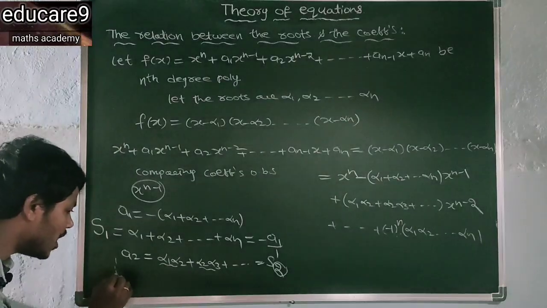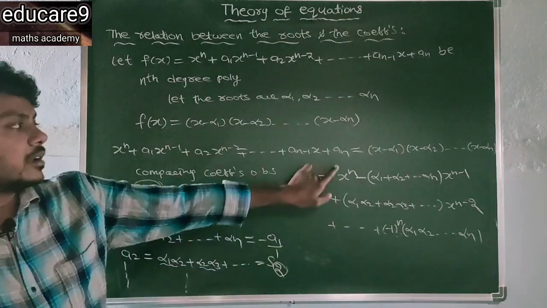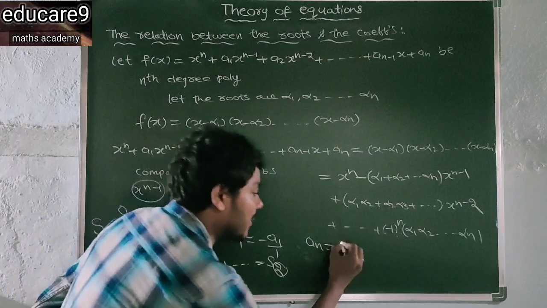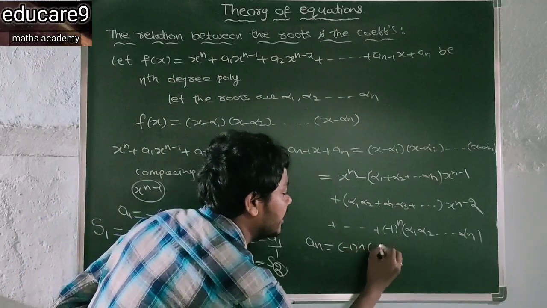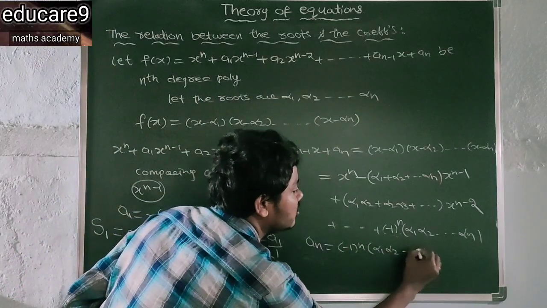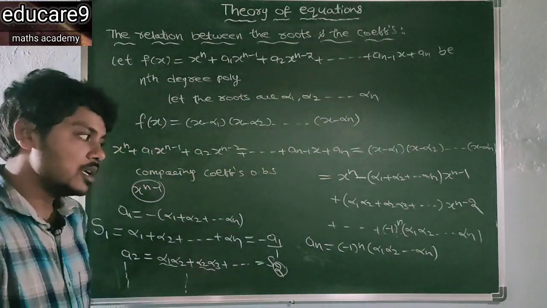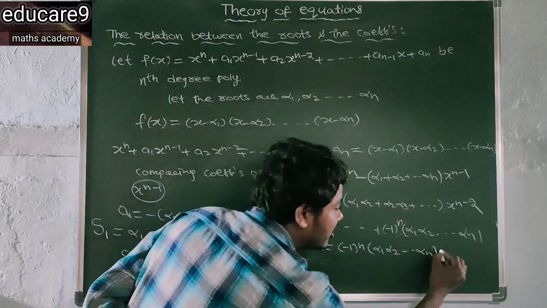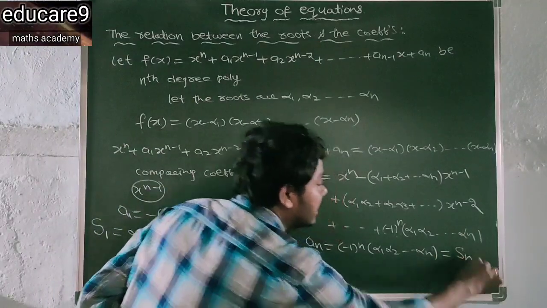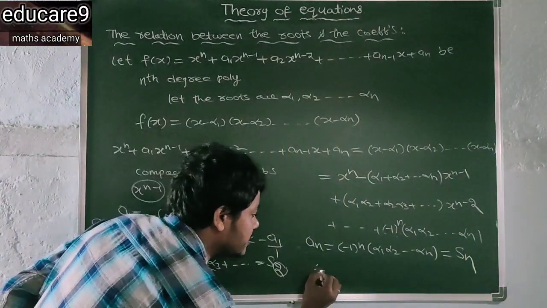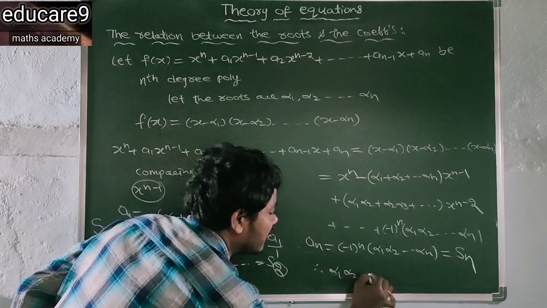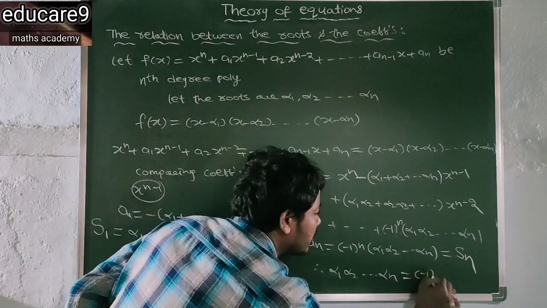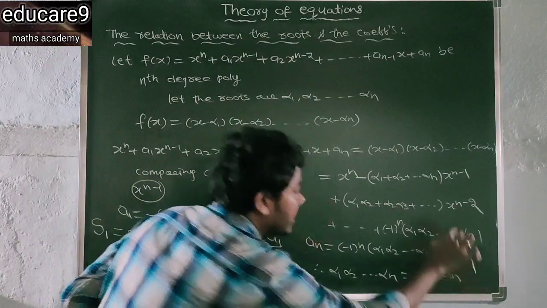Now, and so on. What is the constant here? An. On RHS, minus 1 to the power of n into alpha 1, alpha 2 and so on alpha n. Clearly this is the product of n roots, so it is denoted by Sn. Therefore alpha 1, alpha 2 and so on alpha n is minus 1 to the power of n into an.